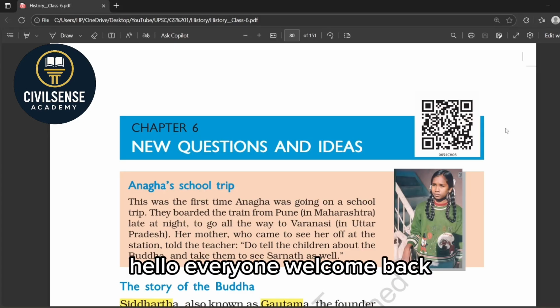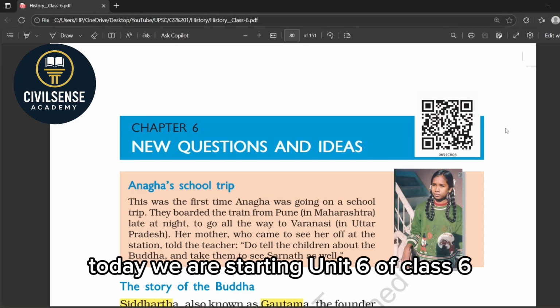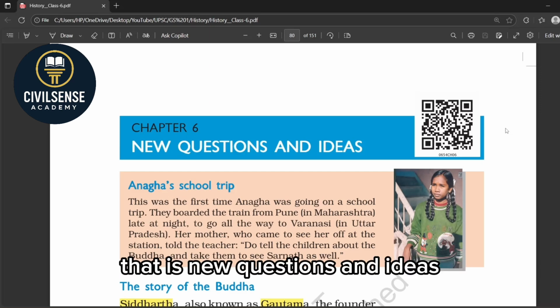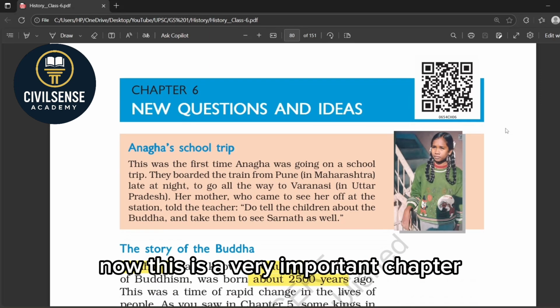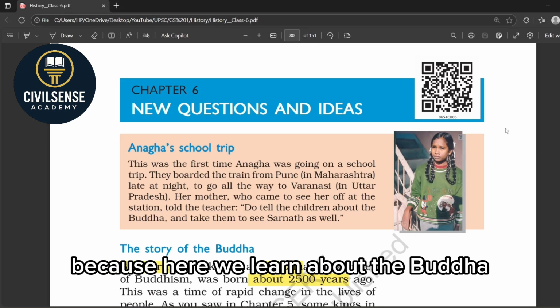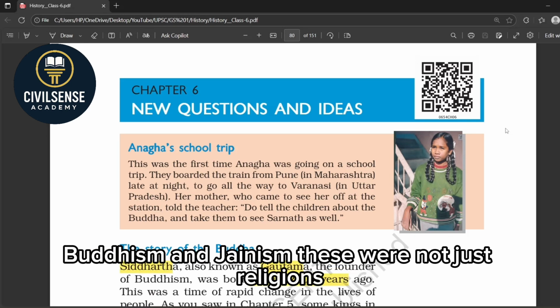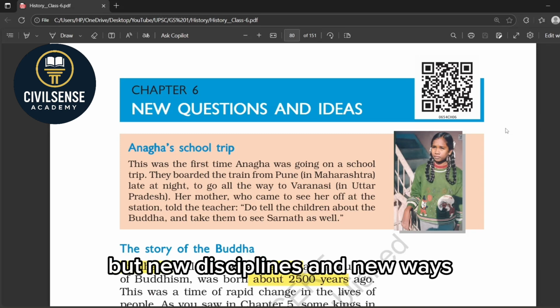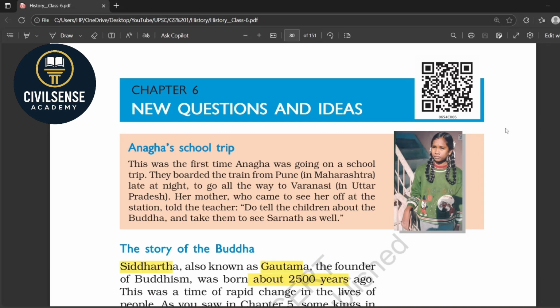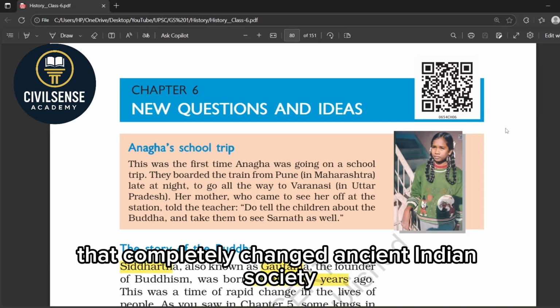Hello everyone, welcome back. Today we are starting unit 6 of class 6, that is new questions and ideas. Now, this is a very important chapter because here we learn about the Buddha, Buddhism and Jainism. These were not just religions but new disciplines and new ways of thinking that completely changed ancient Indian society.